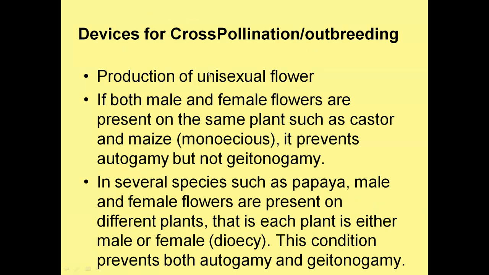Now come to the devices of cross pollination, outbreeding. That is very, very important: the production of unisexual flowers. If both male and female flowers are present on the same plant, as in castor and maize, that is the monoecious condition. It prevents any sort of autogamy, but it does not prevent geitonogamy, because both male and female flowers are present on the same plant.